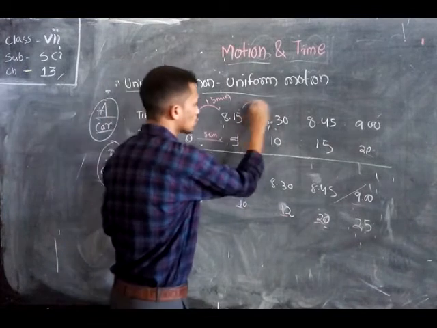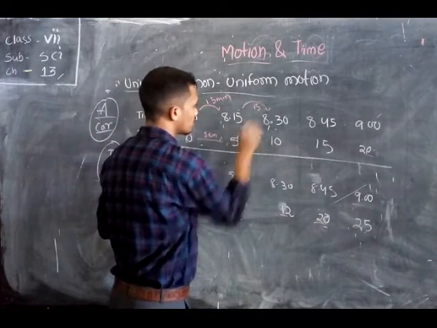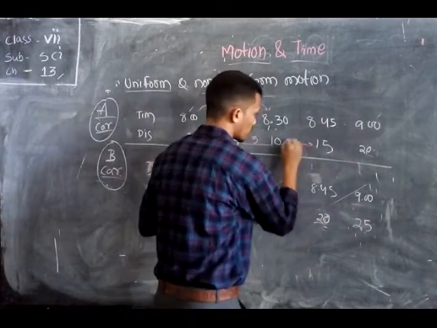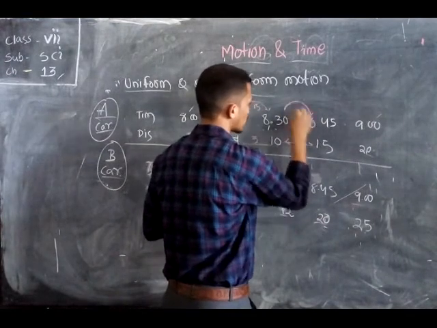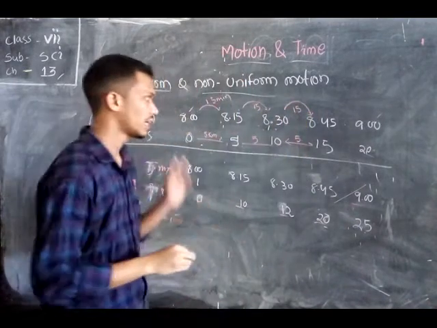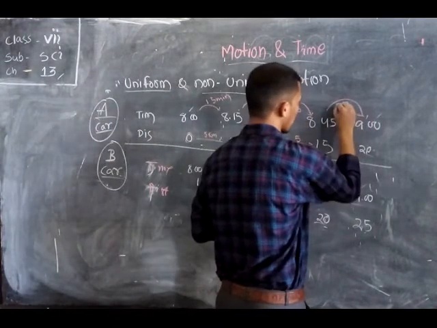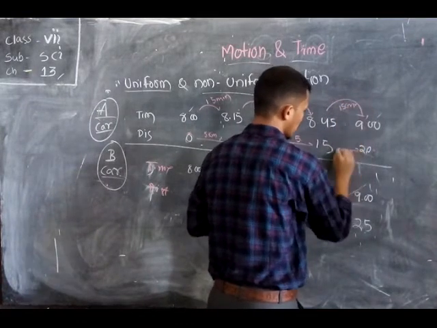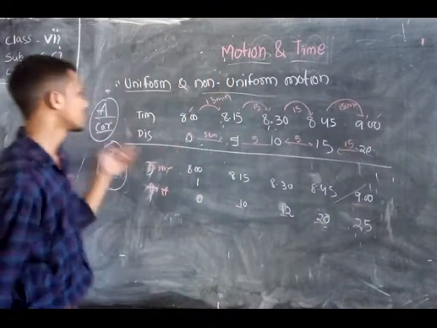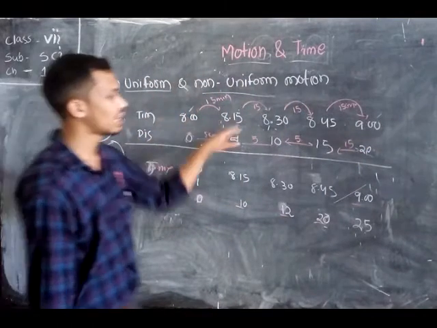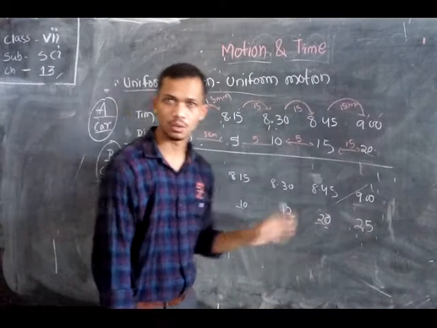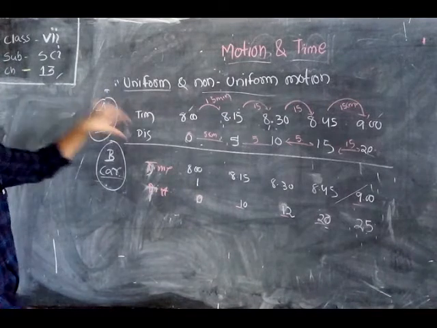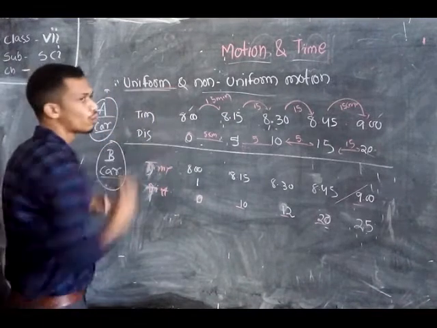Similarly here also, the difference of time is 15 minutes and the difference of distance is 5. Here the difference of distance is also 5, and the difference of time is also 15. In this way, in every fraction of calculation, after every 15 minutes, car A travels 5 kilometers, 5 kilometers, 5 kilometers. Okay students, so the motion of car A is called uniform motion.